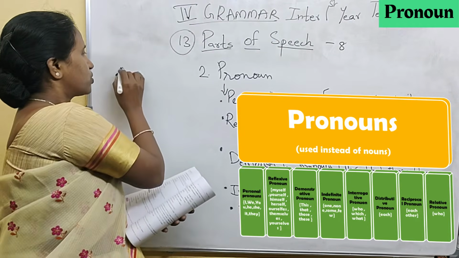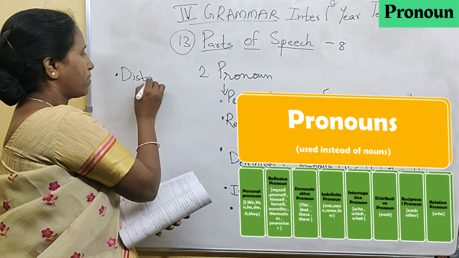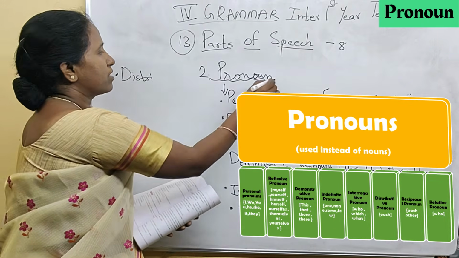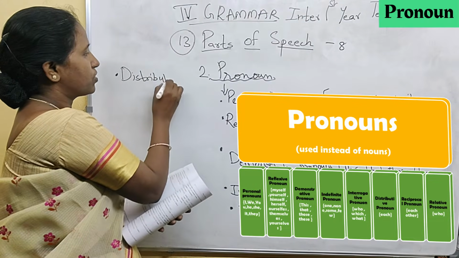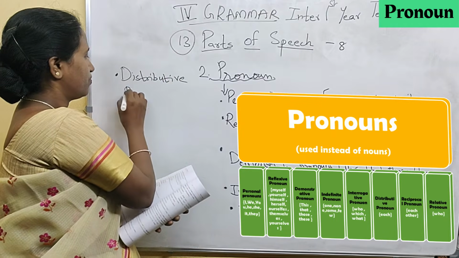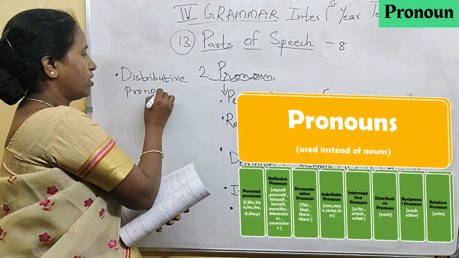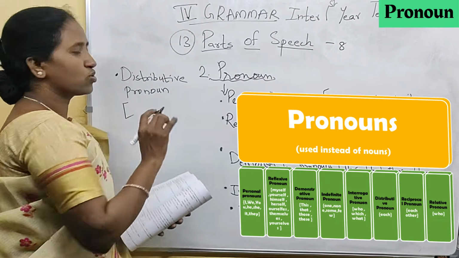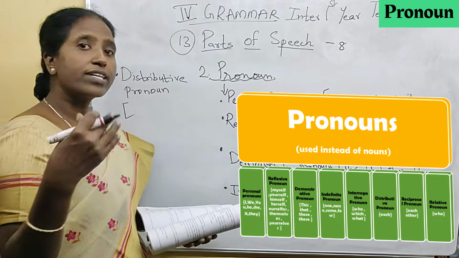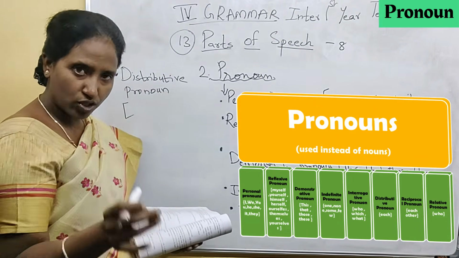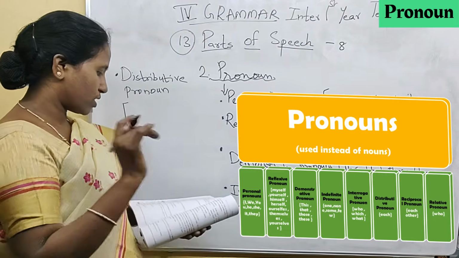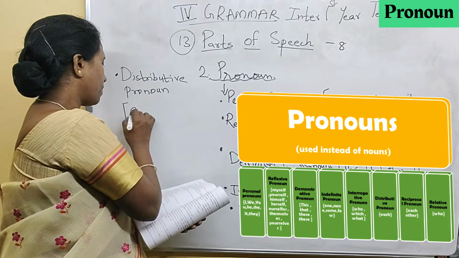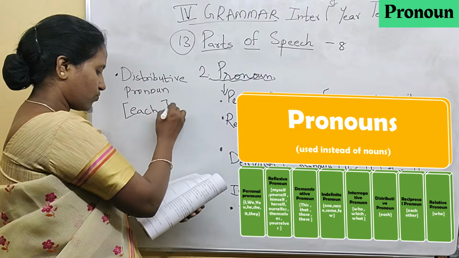Distributive pronoun. Firstly, we will underline this. Distributive pronoun is each one. That is, when you are distributing something, we say each one should get one. Each one should take one. So each, every.